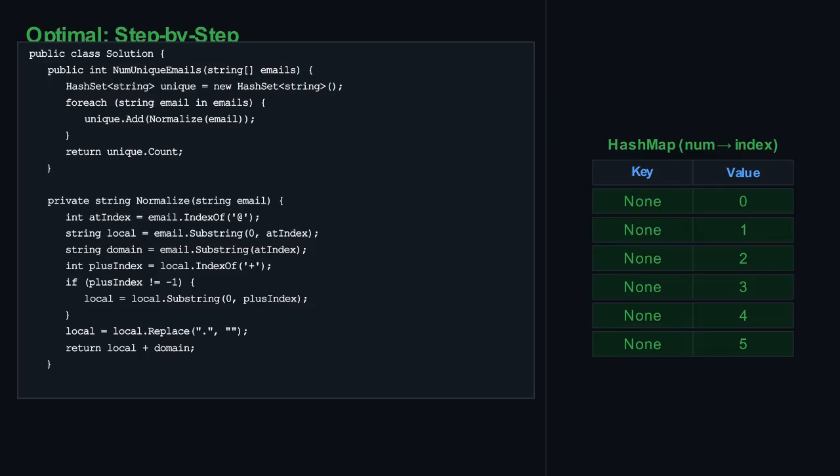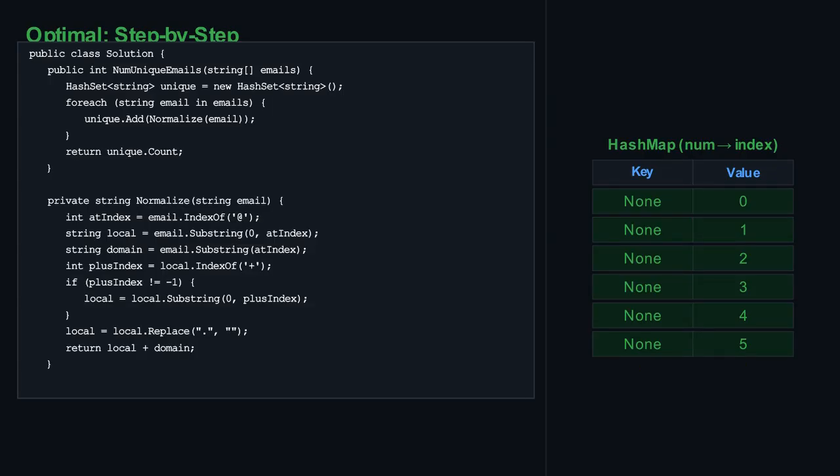We take the first email, test.email+alex@leetcode.com. First, we find the @ symbol. The @ index is at position 16. So, the local part is test.email+alex, and the domain part is leetcode.com. Now, we process the local part, test.email+alex. We look for a plus sign. The plus index is at position 10.